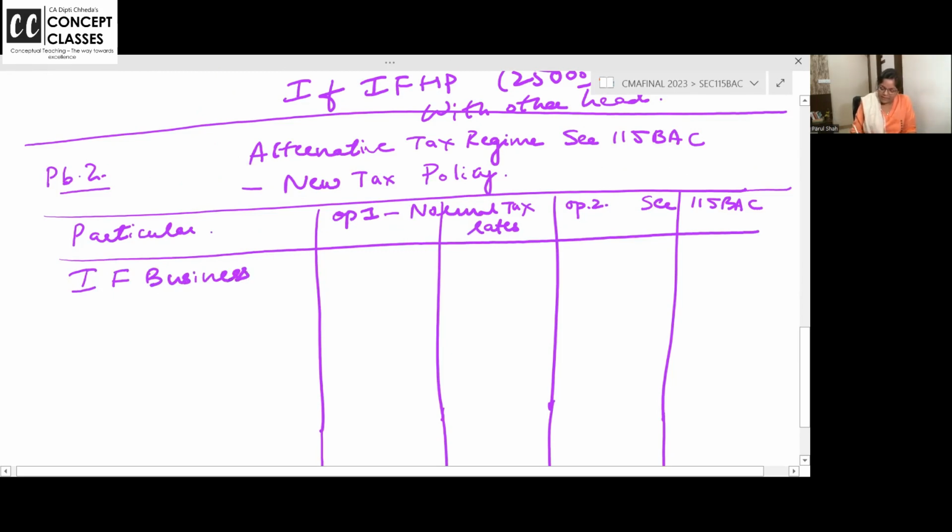Income from business, 15 lakhs. Income from other sources. SB account interest, 12,000.